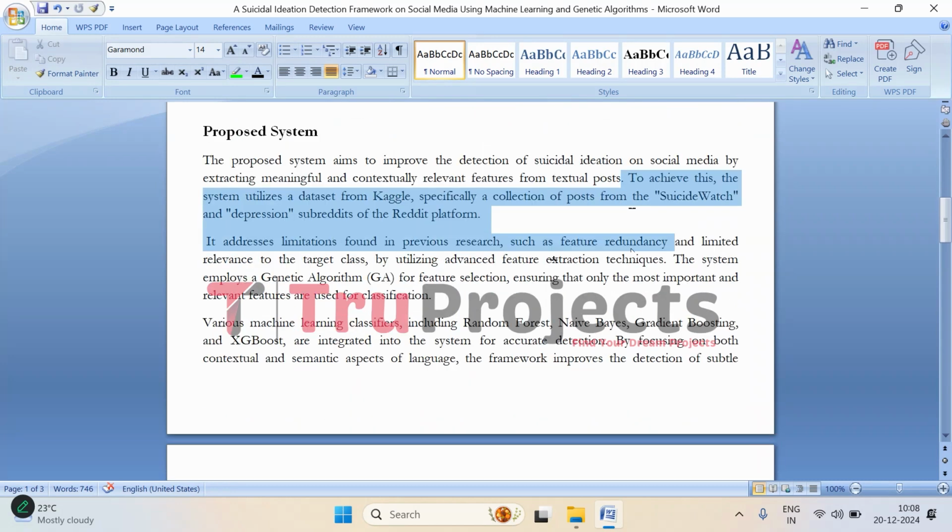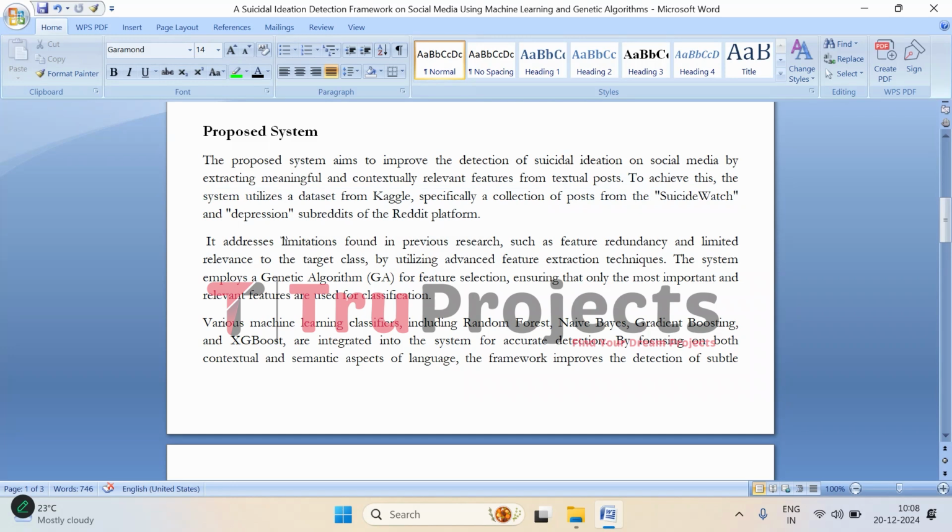In this project, we are using a dataset taken from Kaggle, which includes posts from the Suicide Watch and Depression subreddits on Reddit. These subreddits feature discussions on mental health struggles, including suicidal thoughts, making them ideal for training a system to detect suicidal ideation. By analyzing this real world data, the system can identify patterns in how people express their distress online.